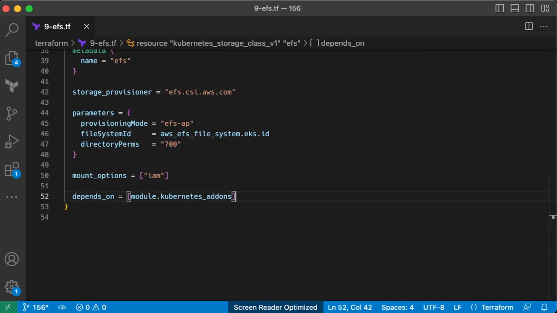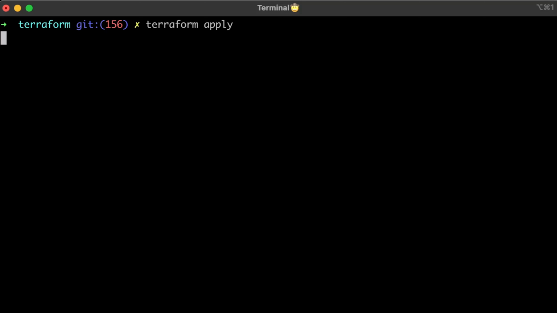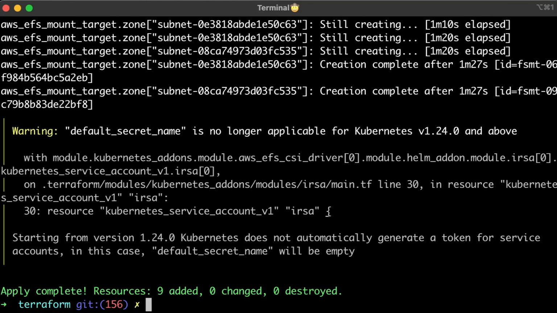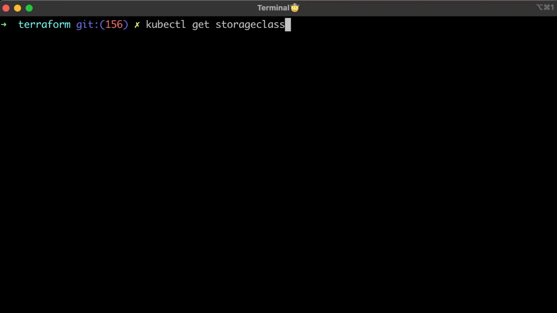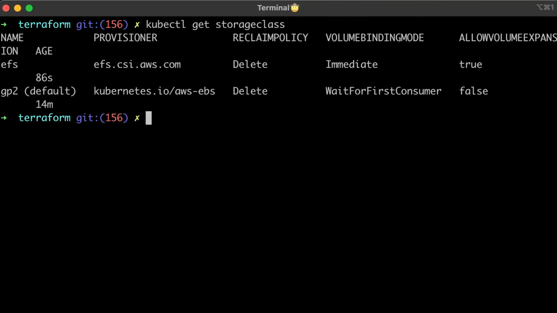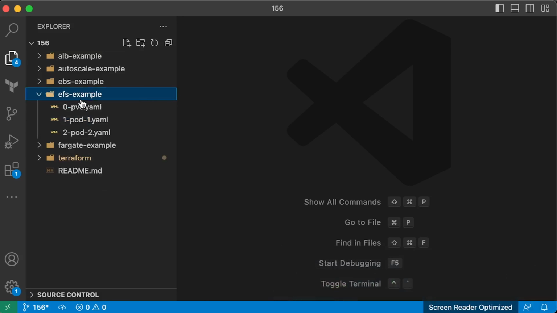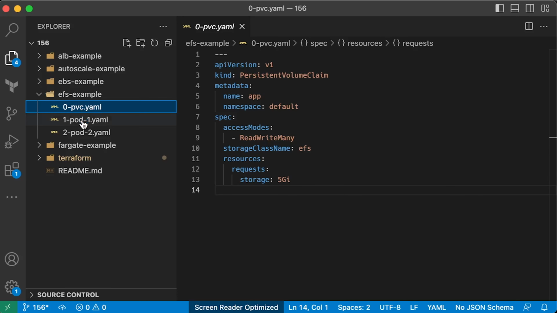That's all the configuration needed to set up EFS in your EKS cluster. Let's go ahead and apply Terraform. You can ignore this warning since it's a part of the module implementation. If you run kubectl get storageclass now, you'll get a new EFS class with our provisioner, which we deployed as a Kubernetes add-on. To test, let's create a persistent volume using our EFS storage class.